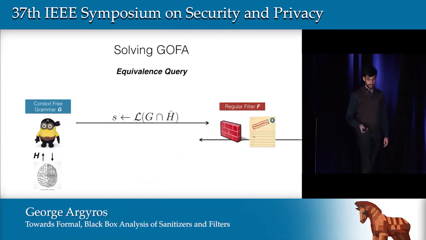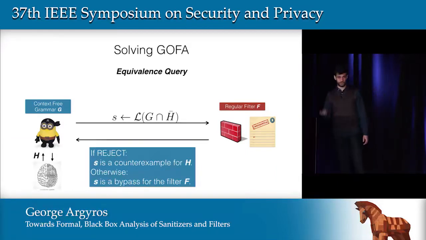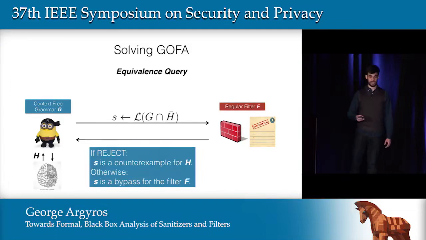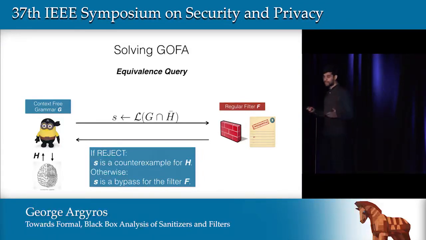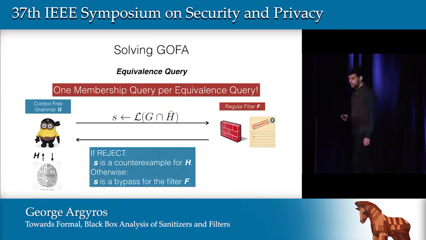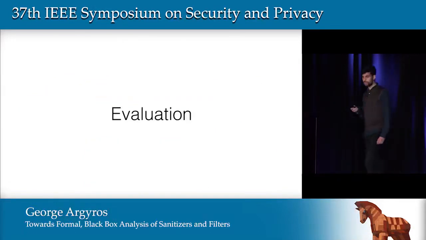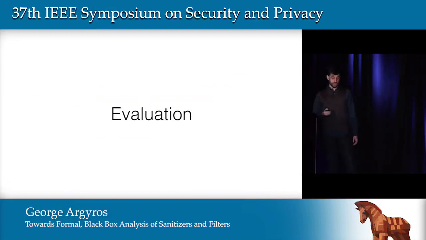If that attack is rejected, then notice that this is a counterexample for our hypothesis, because by design, this attack should bypass the filter, and thus it bypasses the model, and thus it should bypass the target filter. If the attack actually bypasses the target filter, then we basically won, because we solved the problem positively. So this allows us to actually implement equivalence oracles with a single membership query. And of course, it is not a complete solution, but soon I will talk about how efficient it is in a practical setting.